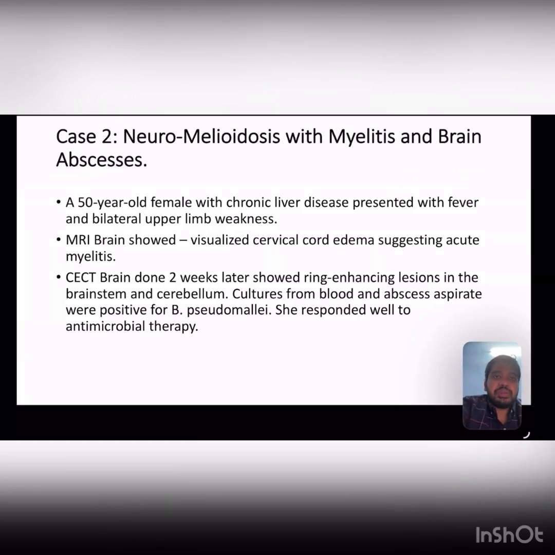Case 2. Melioidosis with myelitis and brain abscess. A 50-year-old female with chronic liver disease presented with fever and bilateral upper limb weakness. MRI showed cervical cord edema, suggesting acute myelitis. CT brain done 2 weeks later showed ring-enhancing lesions in the brainstem and cerebellum. Cultures from blood and abscess aspirate were positive for Burkholderia pseudomallei. She responded well to antimicrobial therapy.